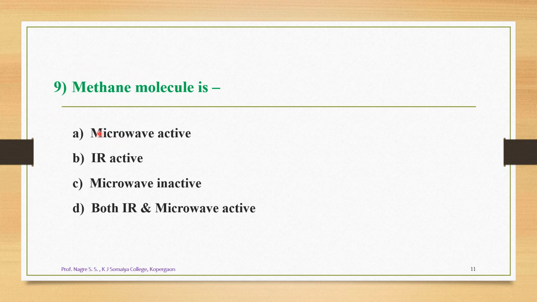That's why this molecule cannot be called microwave active, so this is a wrong option. Among these four options, the correct option is option C, microwave inactive. This molecule is called microwave inactive because it cannot have a permanent dipole moment.